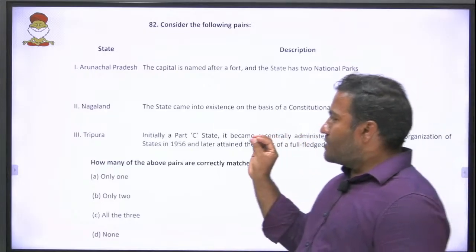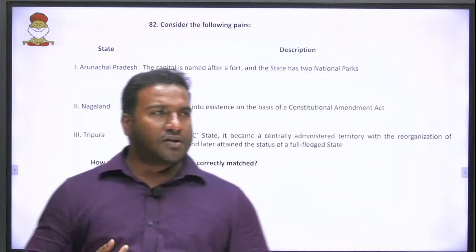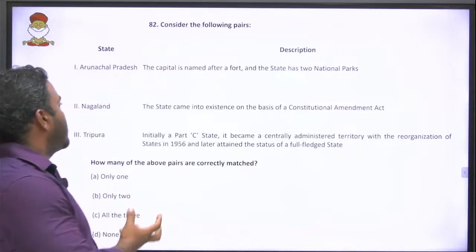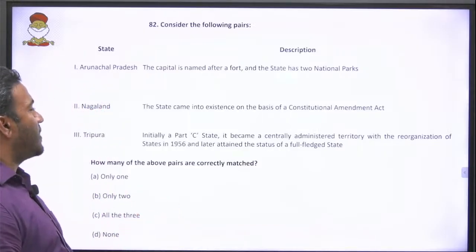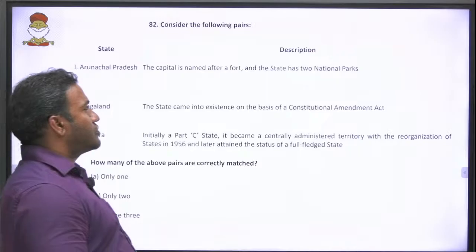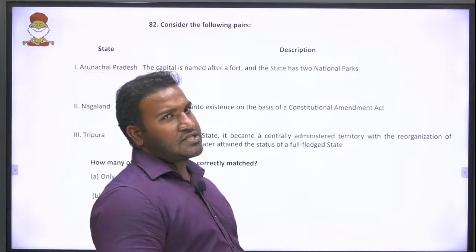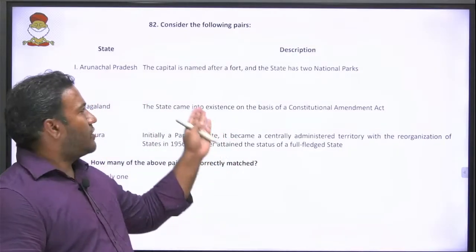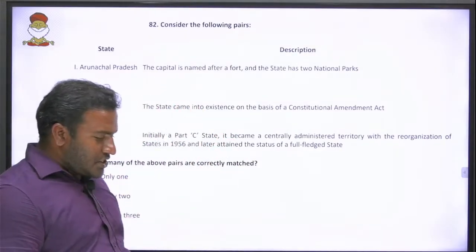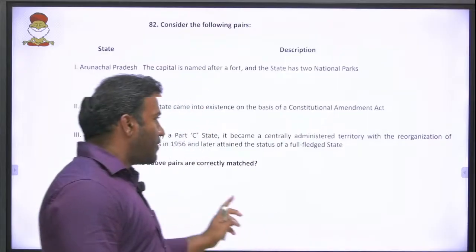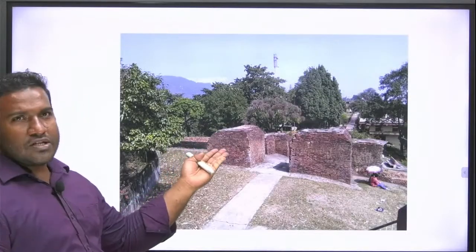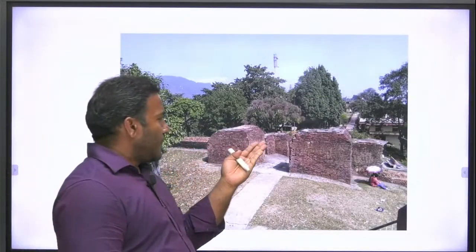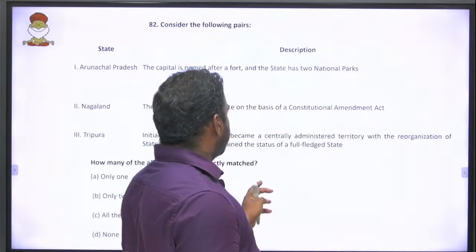Then some factual questions have been given here. We'll see. Match the following. Arunachal Pradesh: the capital is named after a fort and the state has 2 national parks. Being factual, the capital of Arunachal Pradesh is Itanagar and it is named after Ita Fort. Here you can see the Ita Fort, on the basis of which it is named.